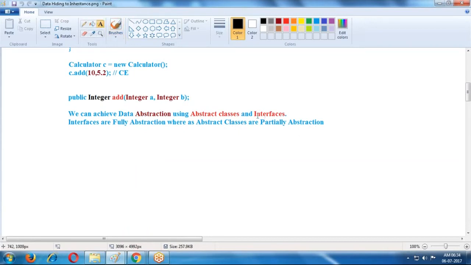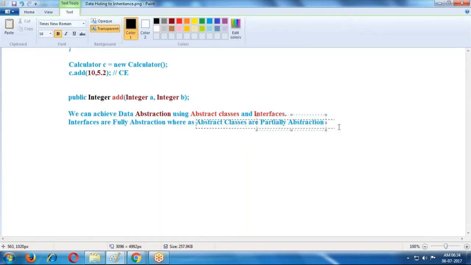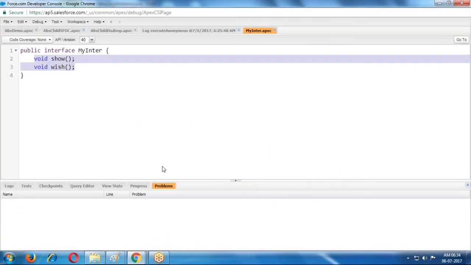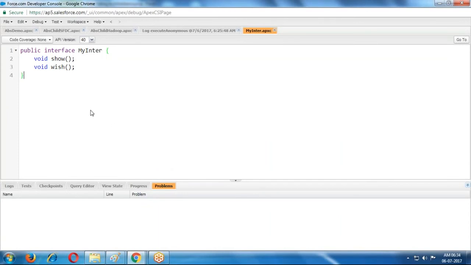So why is it partially abstraction? Abstract classes contain concrete methods and abstract methods, but interfaces contain only abstract methods. Because of that, interfaces are fully abstraction and abstract classes are partially abstraction, because it is a combination of concrete and abstract methods. This is the way we create an interface.